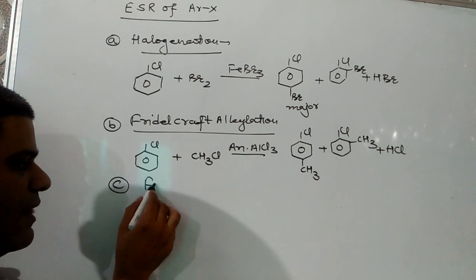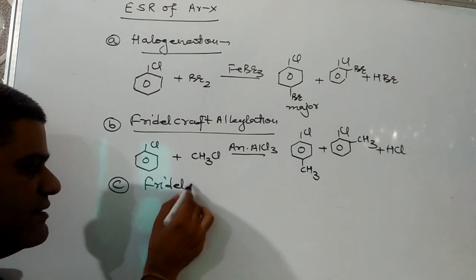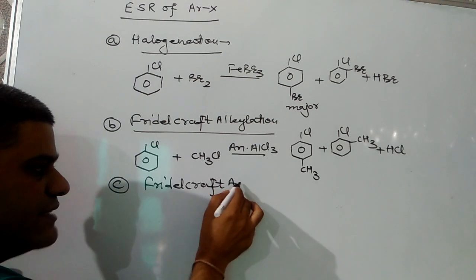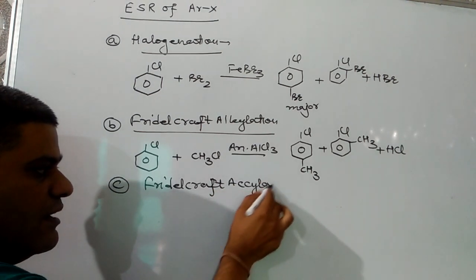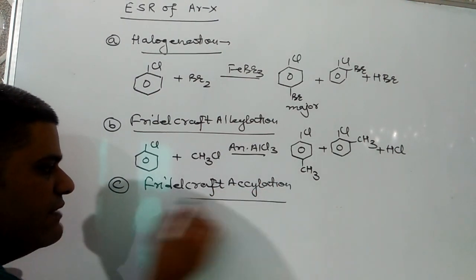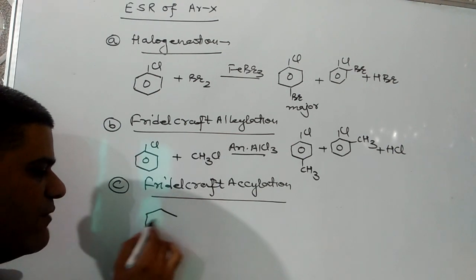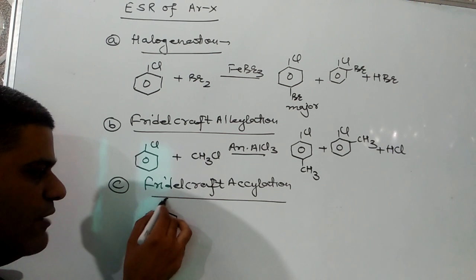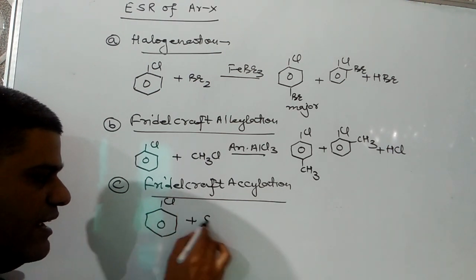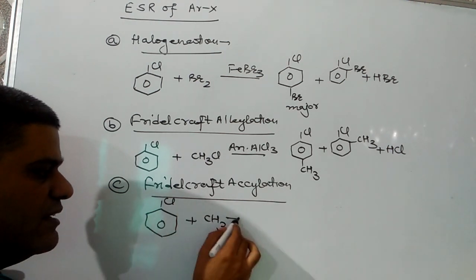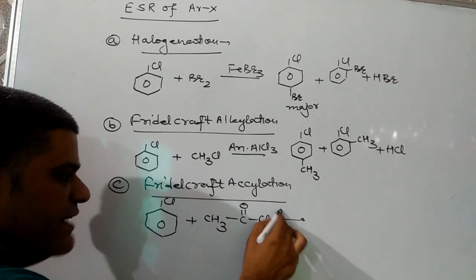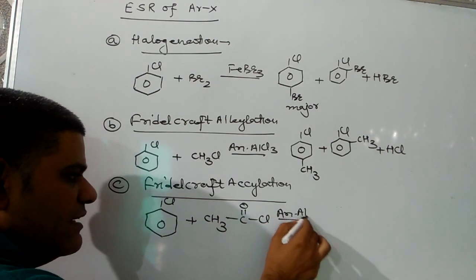Next will be Friedel-Crafts acylation. In this reaction, aromatic ketones are formed, but the position of the incoming group is going to be decided by the halogen. Let's suppose chlorobenzene is there, and we will react with acetyl chloride in presence of anhydrous AlCl3.